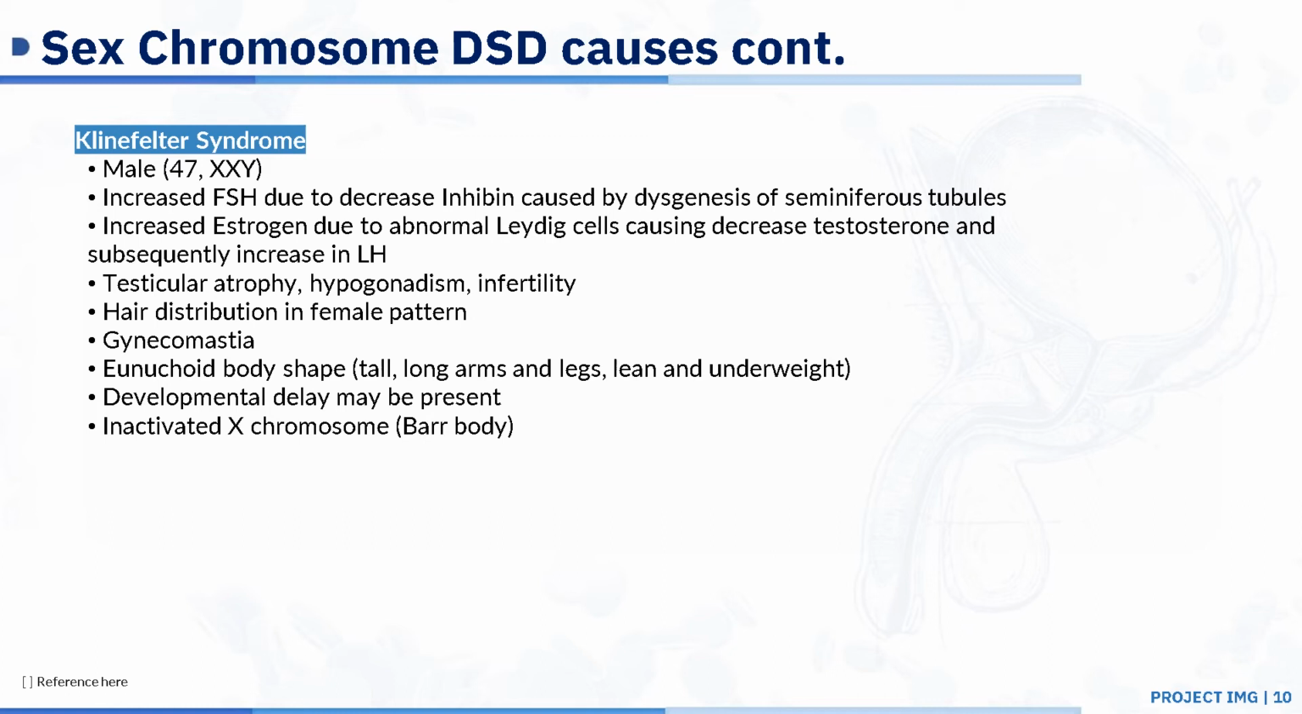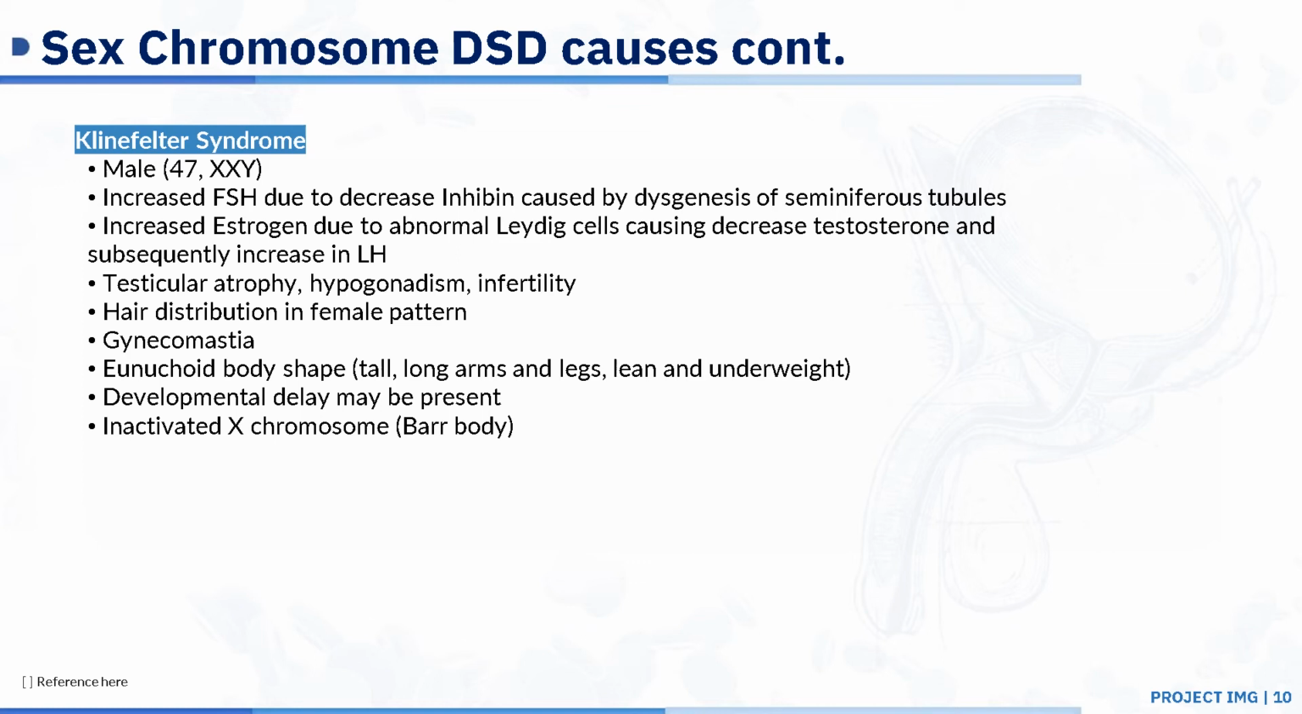Klinefelter syndrome is usually in males. They have an increased FSH due to decreased inhibin caused by dysgenesis of the seminiferous tubules. They also have increased estrogen due to abnormal Leydig cells, and this causes a decrease in their testosterone, which is what causes the increase in LH. Klinefelter syndrome patients will present with testicular atrophy, hypogonadism, and they are infertile, so they cannot have children. Their hair distribution is in a female pattern.